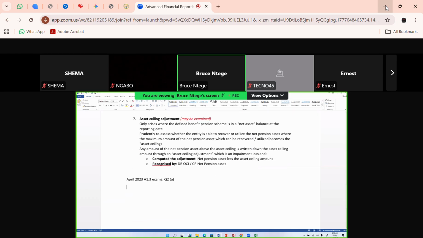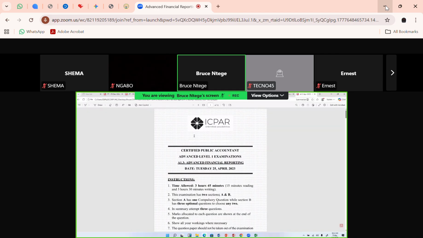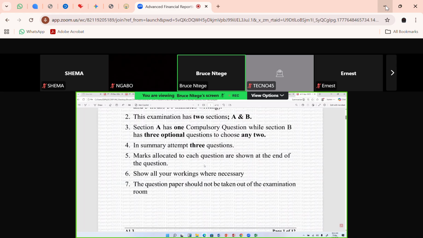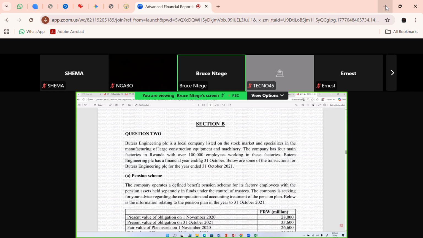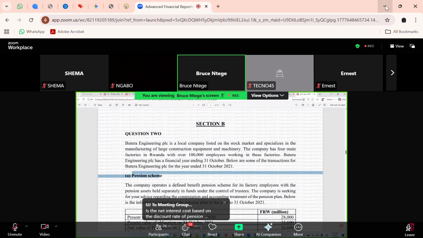So I've opened the April 2023 exam, and I'm looking specifically at question number 2. I'm enlarging this so that we're able to see it better. Question number 2, part A. Part A is the one that has the pension scheme, if you see there, the pension scheme.